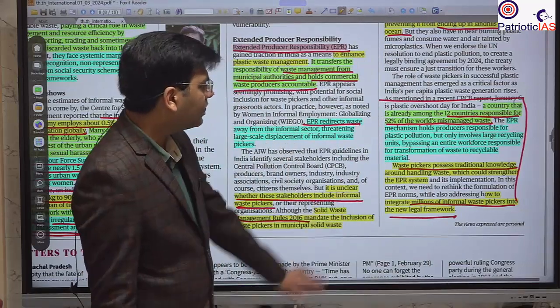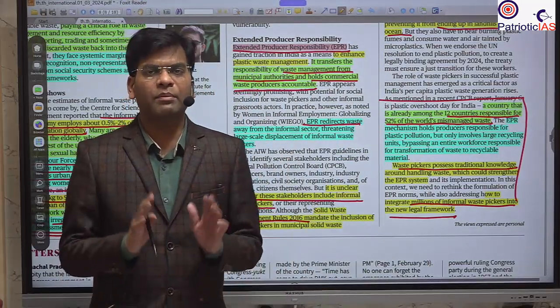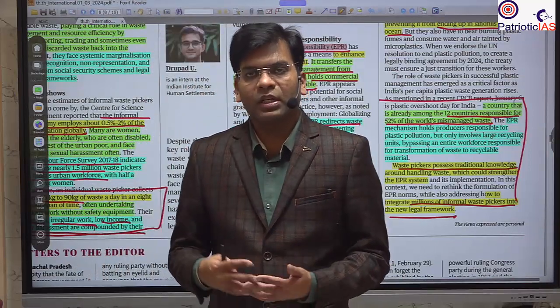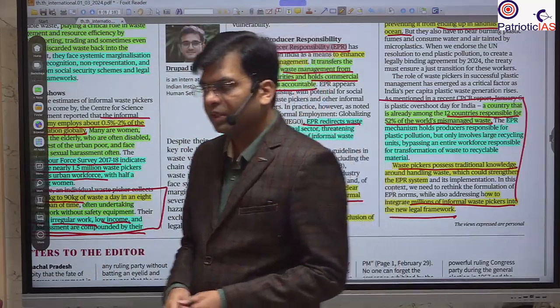So this will be a win-win situation: it will help in better waste management as well as resolve the livelihood issue of these waste pickers.